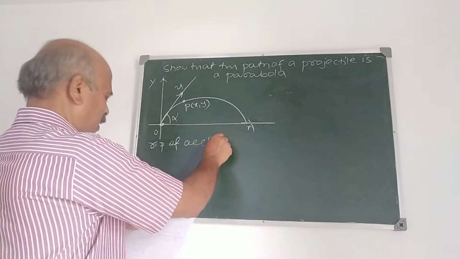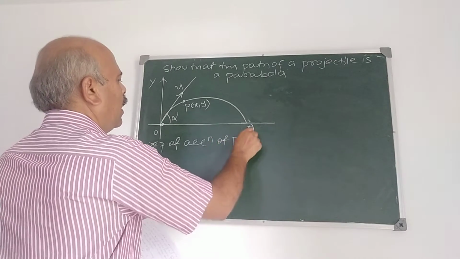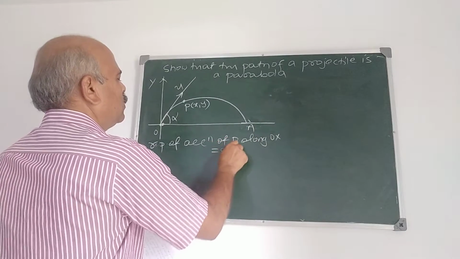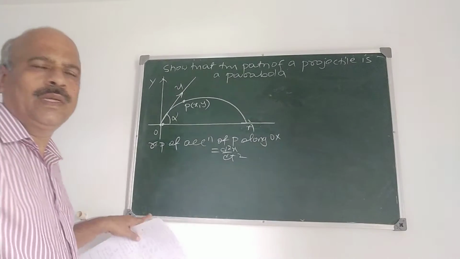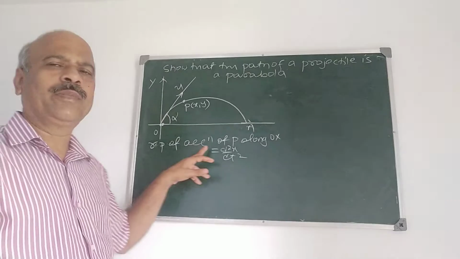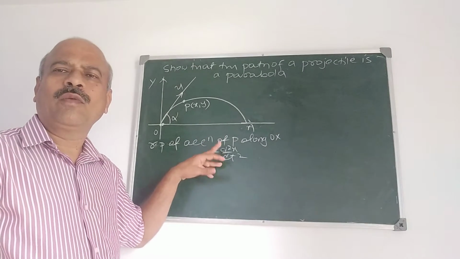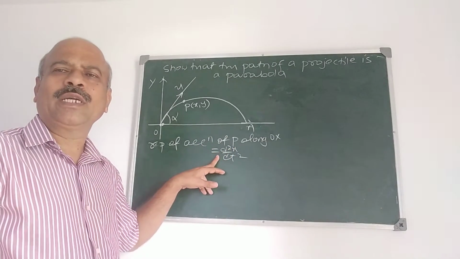Now we start with this. The resolved part of acceleration of P along OX, what is that? d2x by dt square, because we have taken Cartesian form. You have studied the resolved parts of acceleration in polar form, intrinsic form, and in the beginning I explained what is the Cartesian form also.